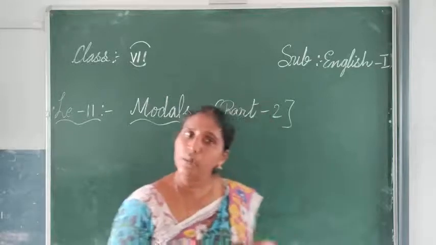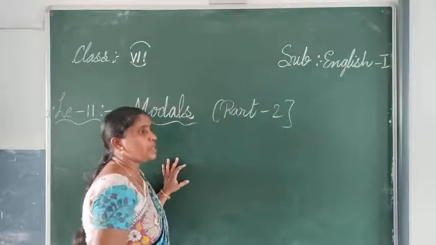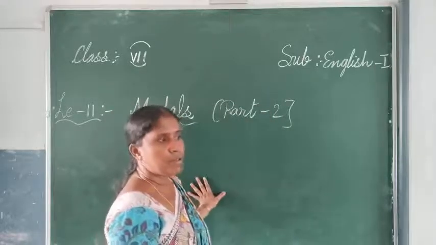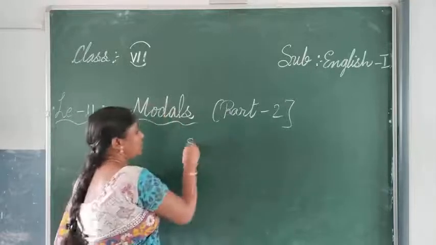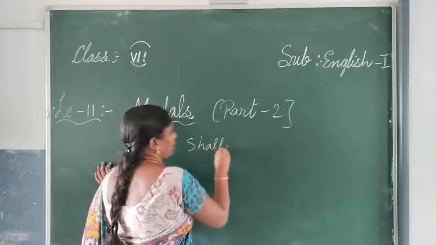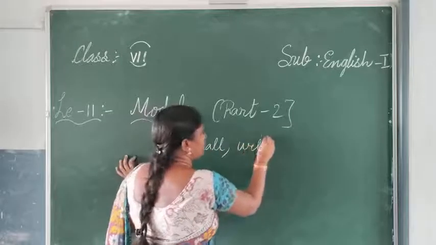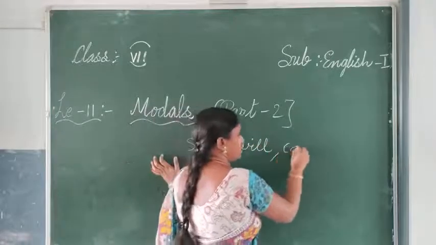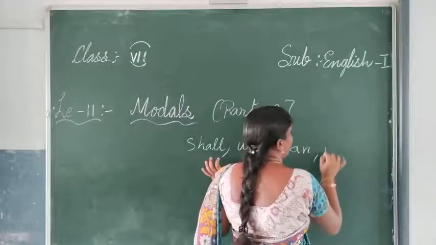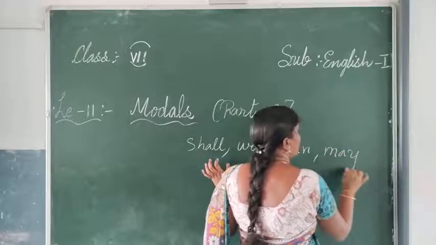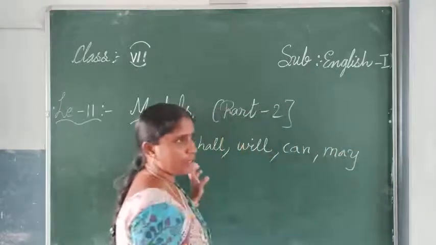And what are the modals mainly we use? Shall, will, can, may, and for the past tense what are the things we use?